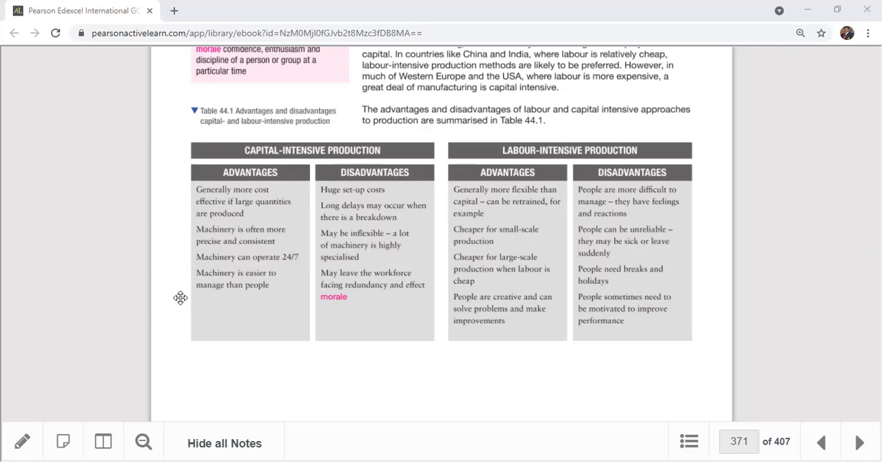The machinery is easier to manage than people, right? No need to give holidays, no need to give breaks, no need to give overtime. So they are very easy to handle because they are not like a live resource. Okay, Romeo, can you give the disadvantages also?